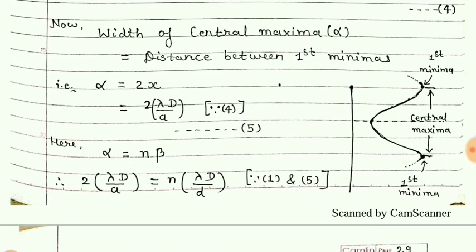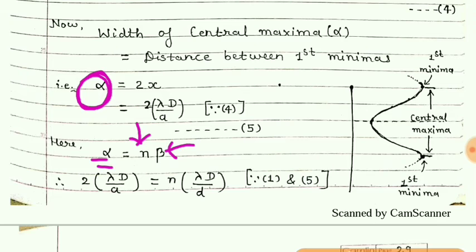Now we know that in the width alpha, how many beta should be there? 10 beta. Suppose we are taking n number of fringes due to double slit.